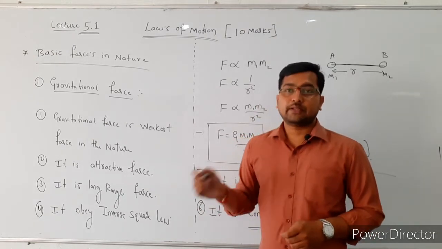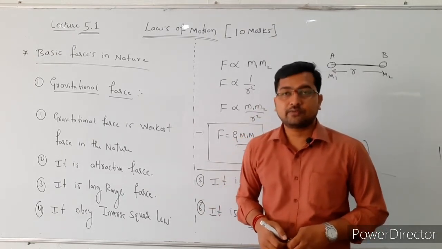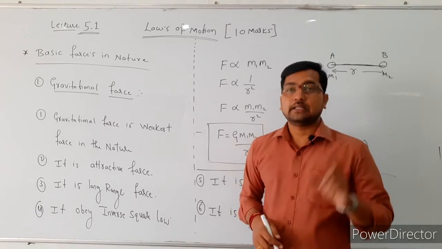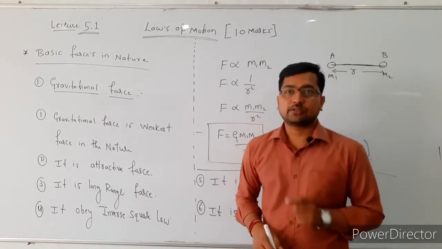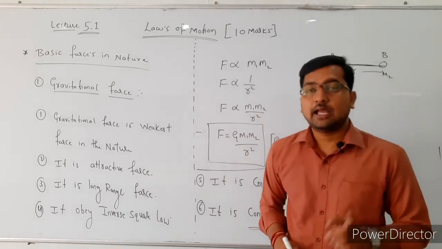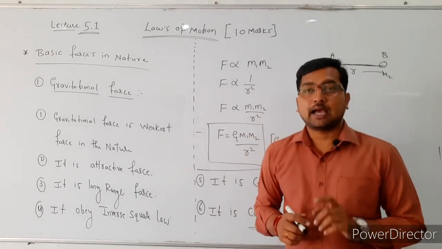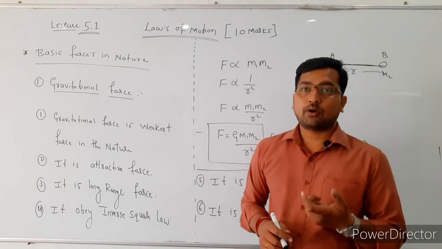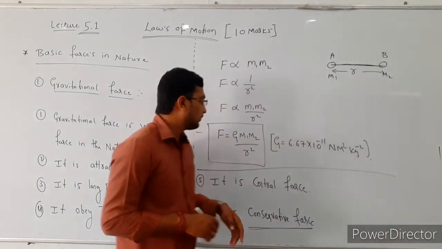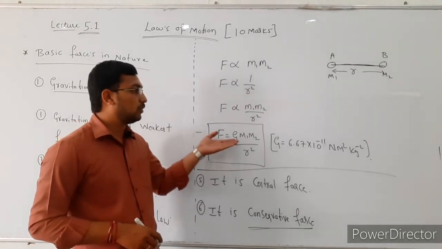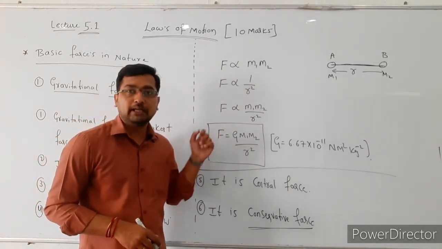Okay, the first basic force in the nature is the gravitational force. Gravitational force means every body in the universe attracts every other body with a force. That is known as the gravitational force, and this gravitational force acts between two bodies of masses, right? Okay, see here the gravitational force formula is F is equal to G into M1 into M2 divided by R square.